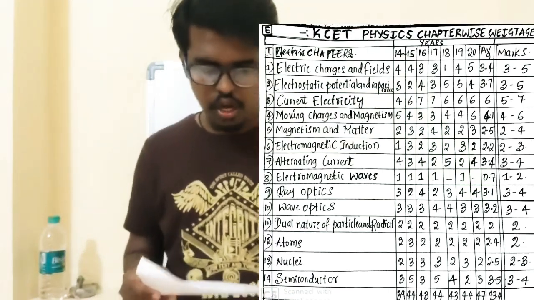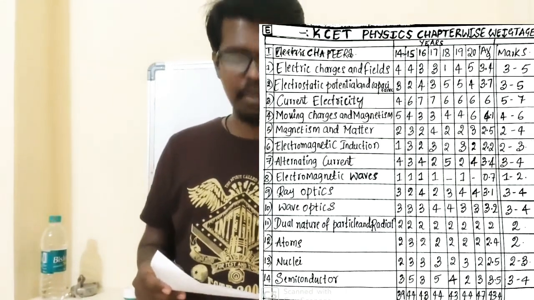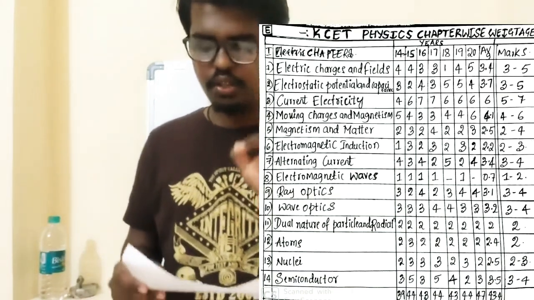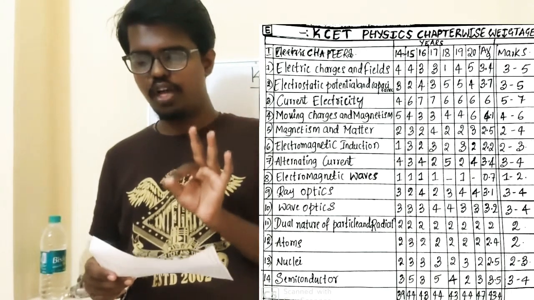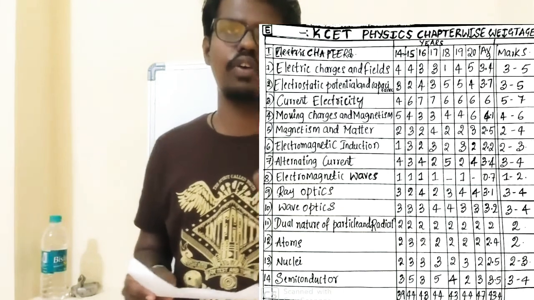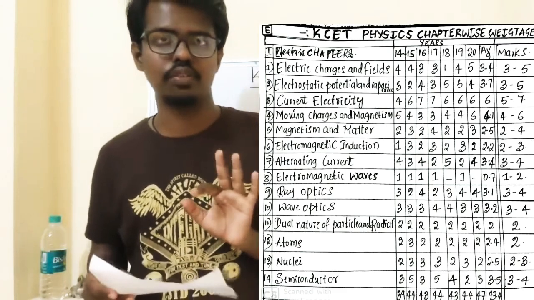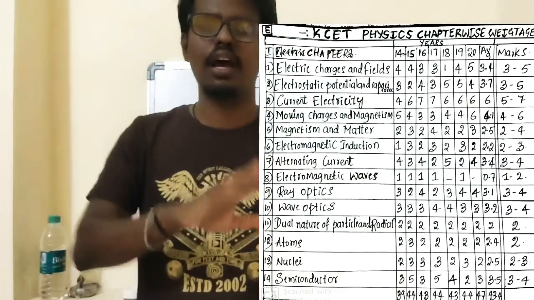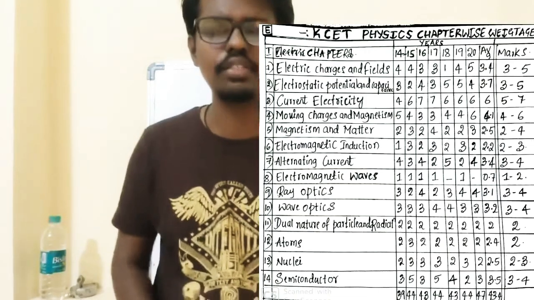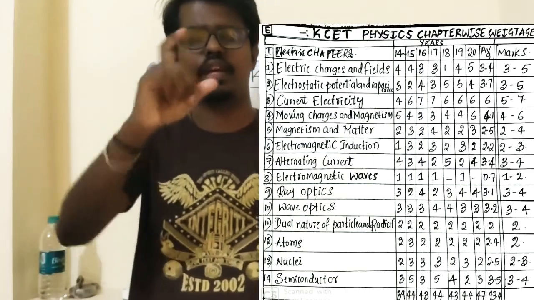and fields. In electric charges and fields, in 2014 they asked 4 marks, 2015 4 marks, for 2016 they asked 3 marks, 2017 also 3, then 1, 4, 5, and the average is 3.4 for electric charges and fields. So the total marks asked may be from 3 to 5 marks on the first chapter. In the first chapter you will get a minimum of 3 marks and a maximum of nearly 5 marks.